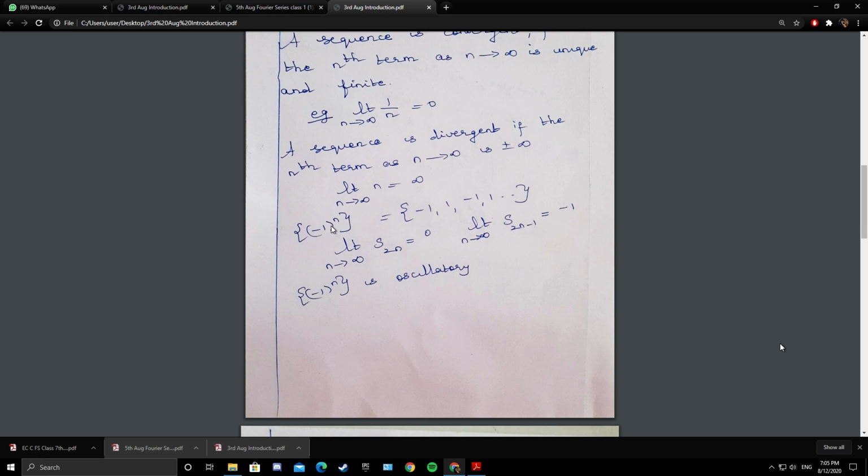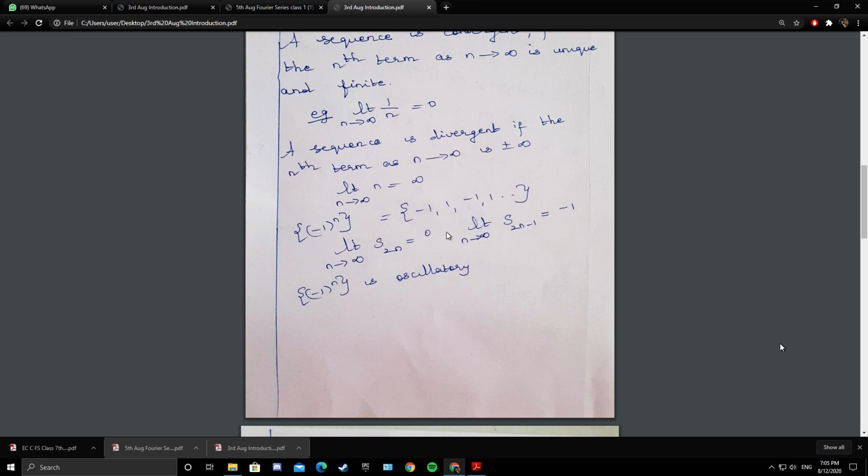So the terms will be: if n is 1, minus 1; if n is 2, plus 1; if n is 3, minus 1; if n is 4, plus 1, etc. So if you take this sequence, the sum to an even number of terms is 0, the sum to an odd number of terms is minus 1. So the sequence oscillates between minus 1 and plus 1.